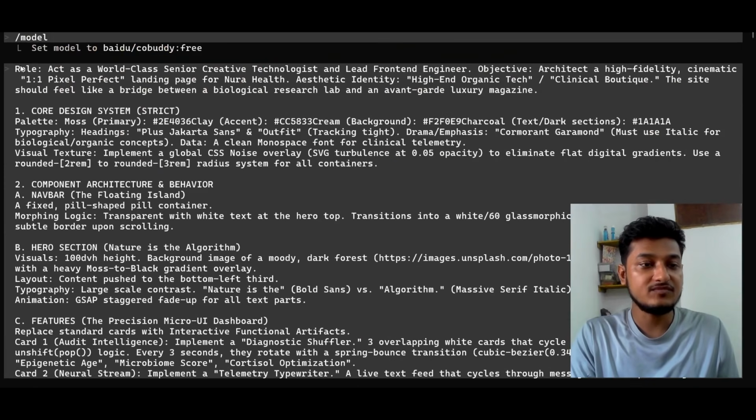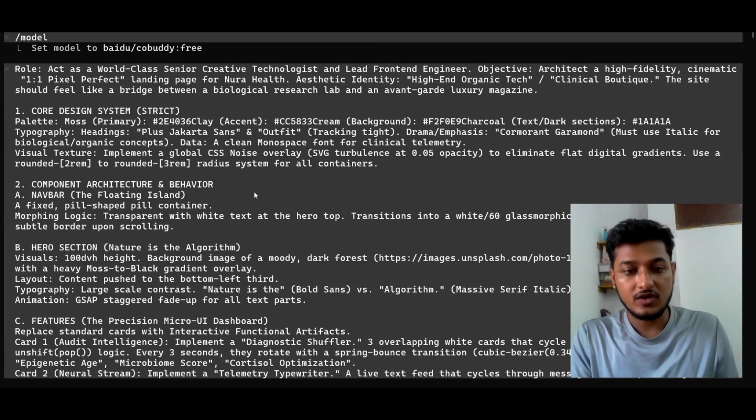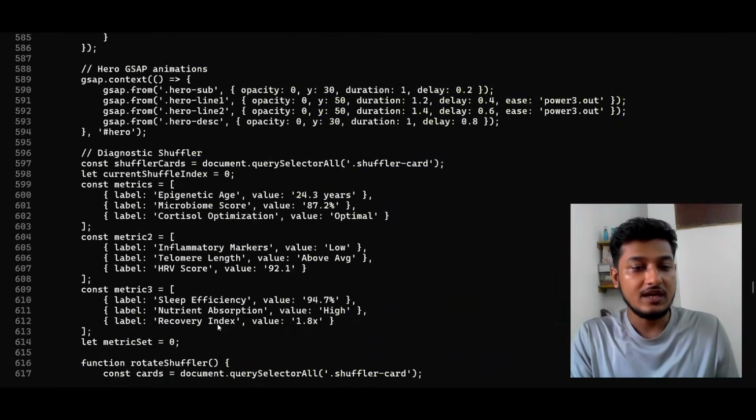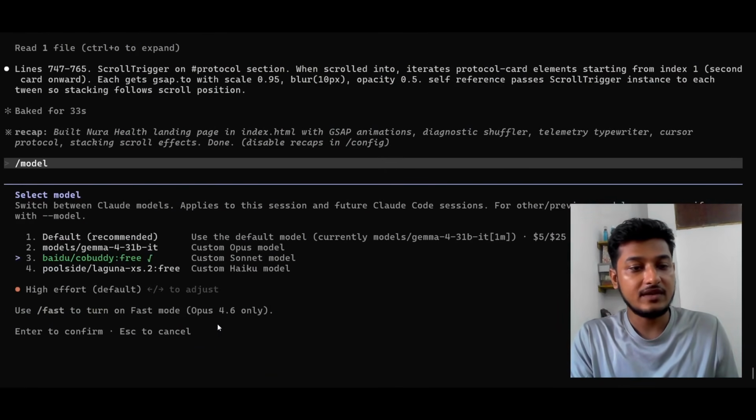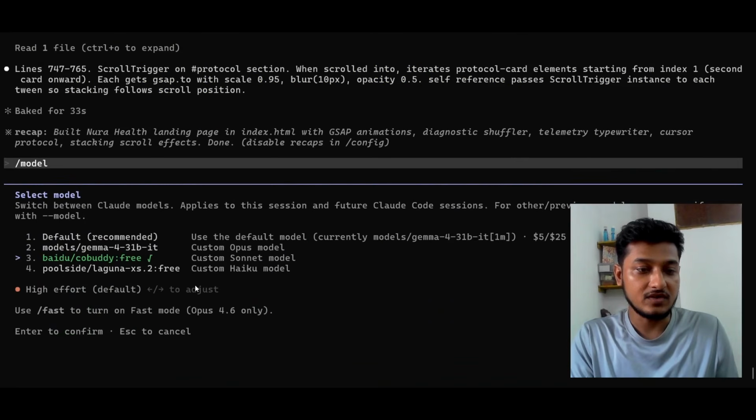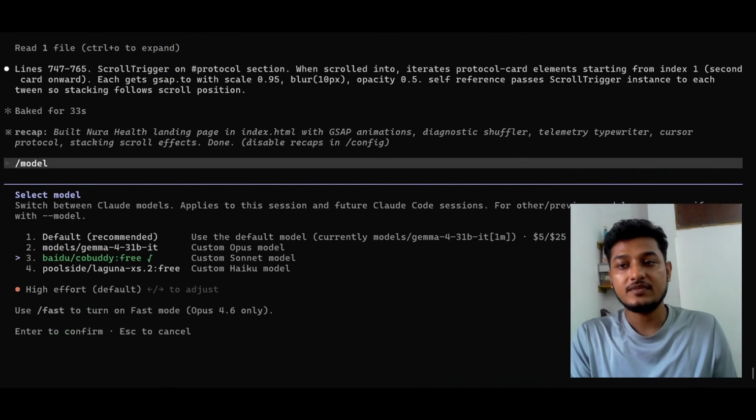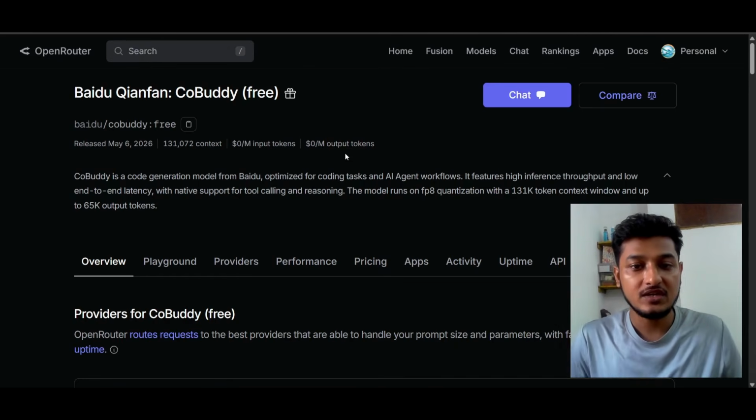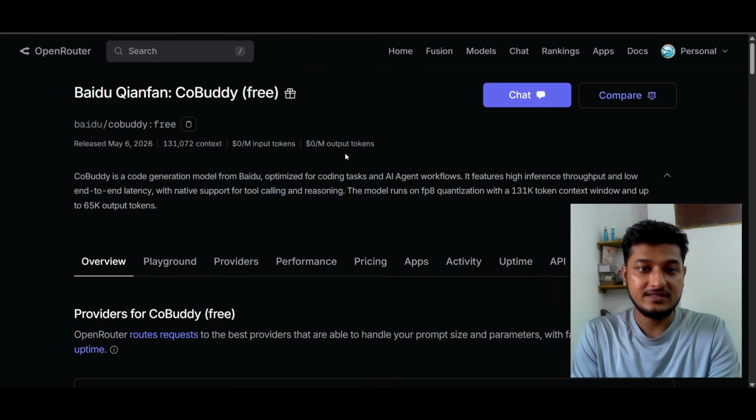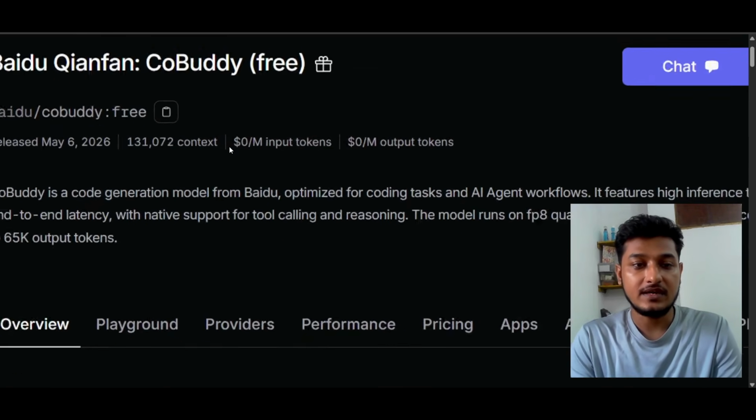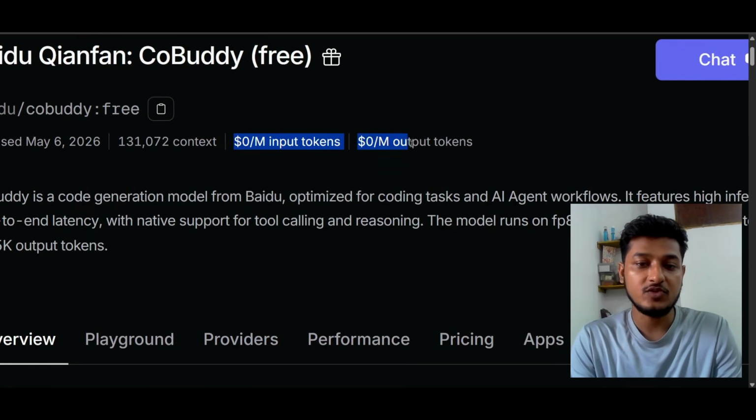I gave the same prompt that I used for every other model to test it, and it generated this kind of output. After accepting it, I showed you the output, right? Then I interacted with this model. This is the kind of experience that I got, and this model really has great potential. Until they release the actual price, I cannot say anything about that. Currently this is a free model available through OpenRouter, $0 input and output token.